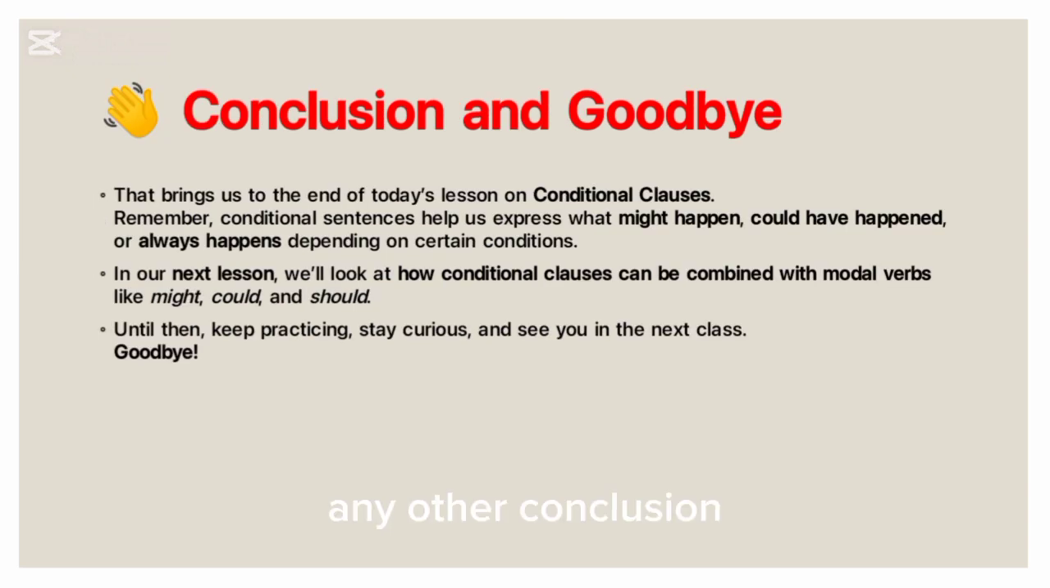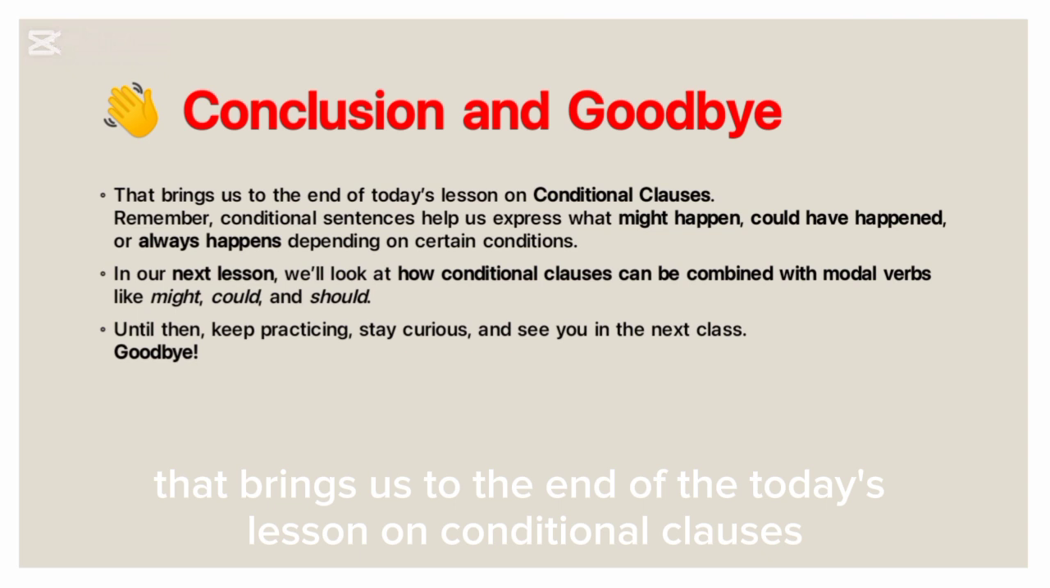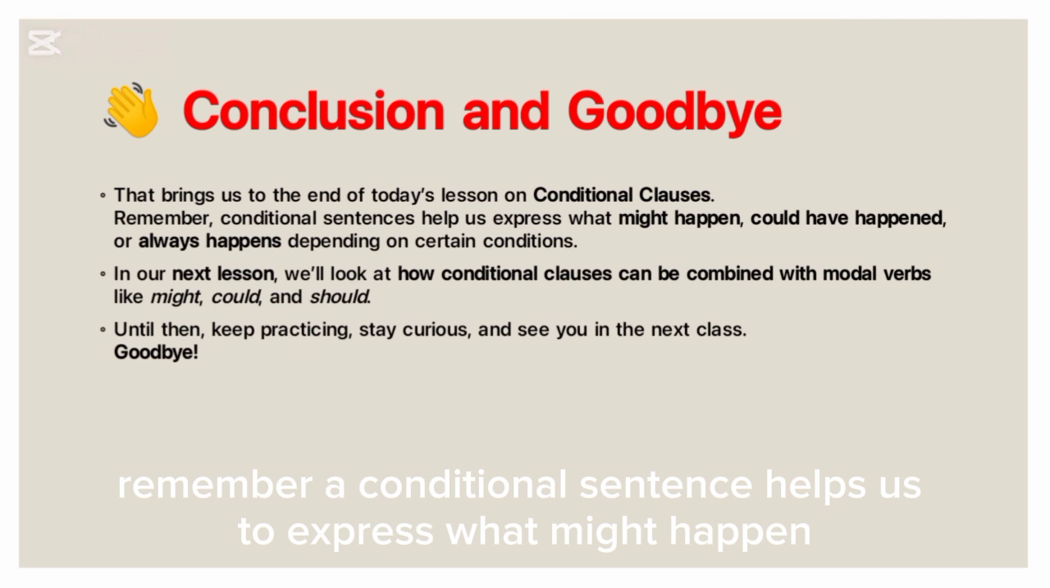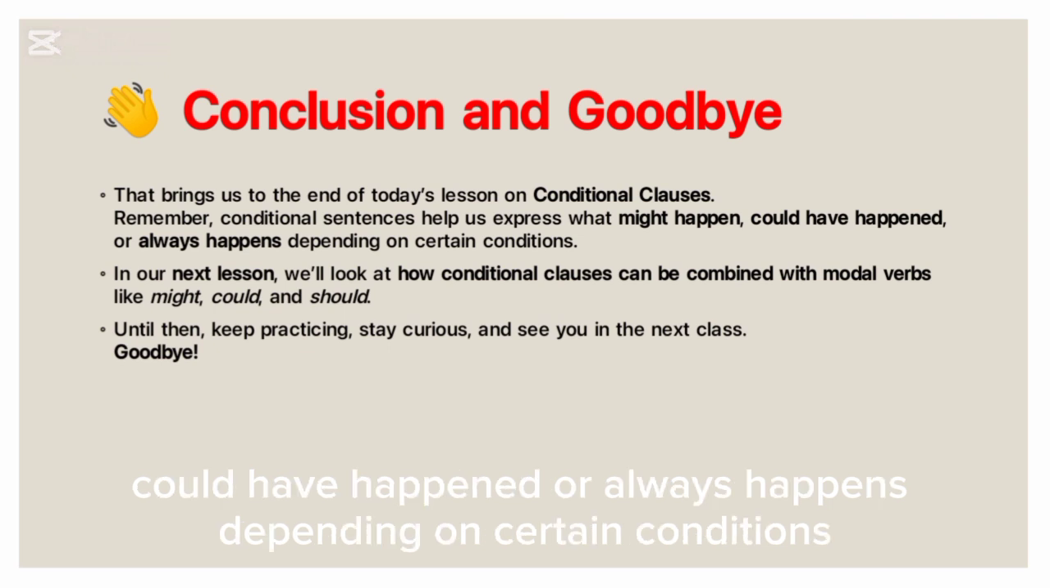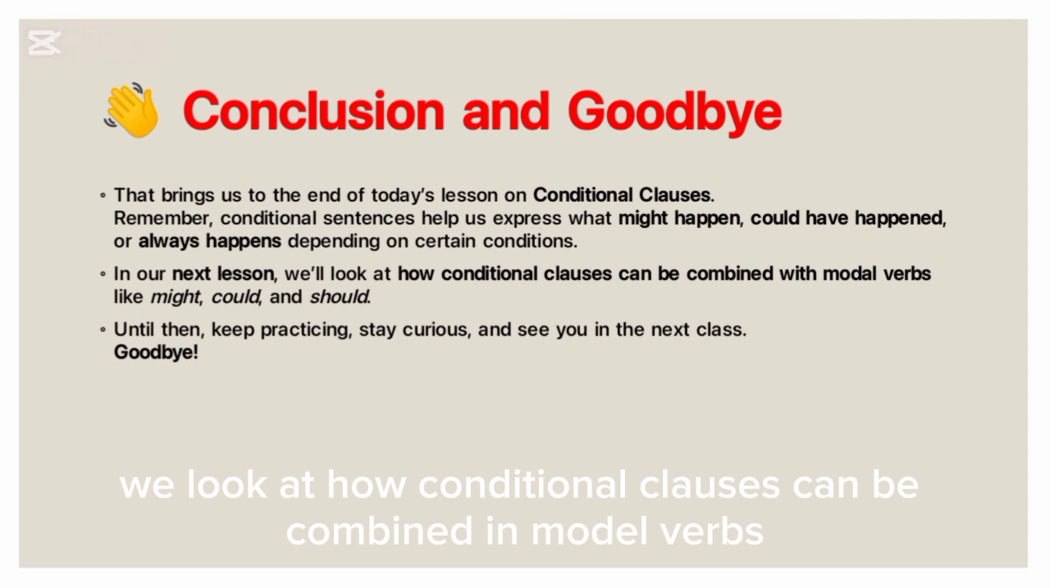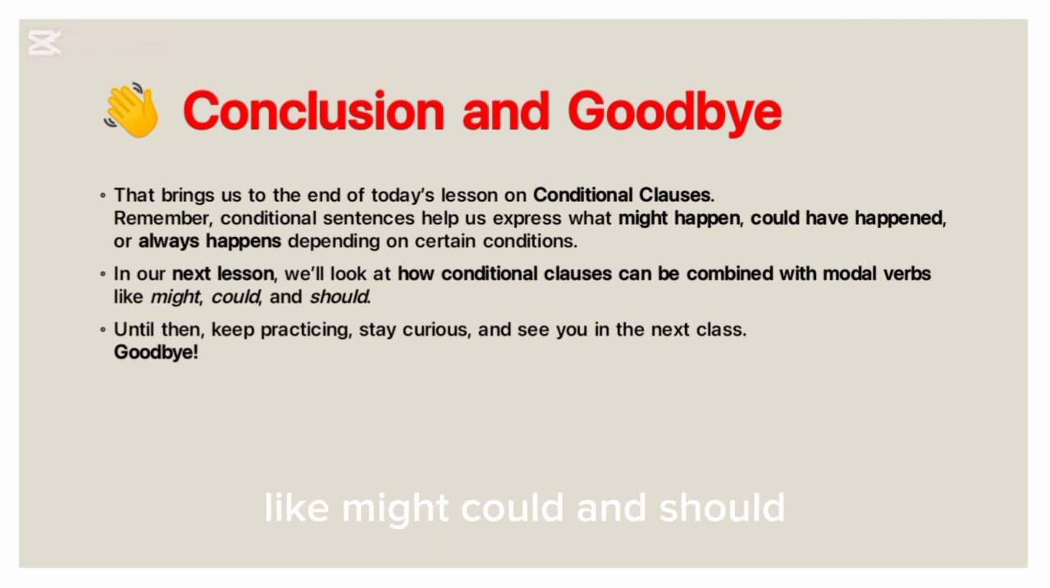Then you have the conclusion, learners. That brings us to the end of today's lesson on conditional clauses. Remember, a conditional sentence is used to express what might happen, could have happened, or always happens, depending on certain conditions. In our next lesson, learners, we will look at how conditional clauses can be combined with modal verbs like might, could, and should.